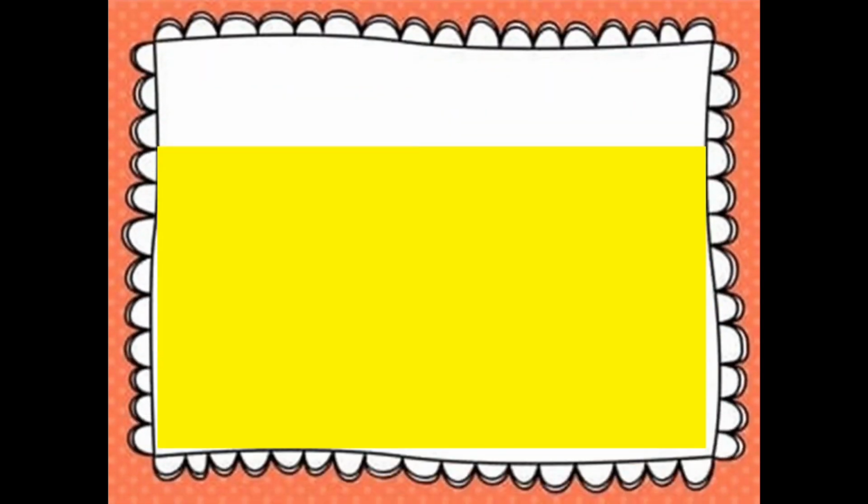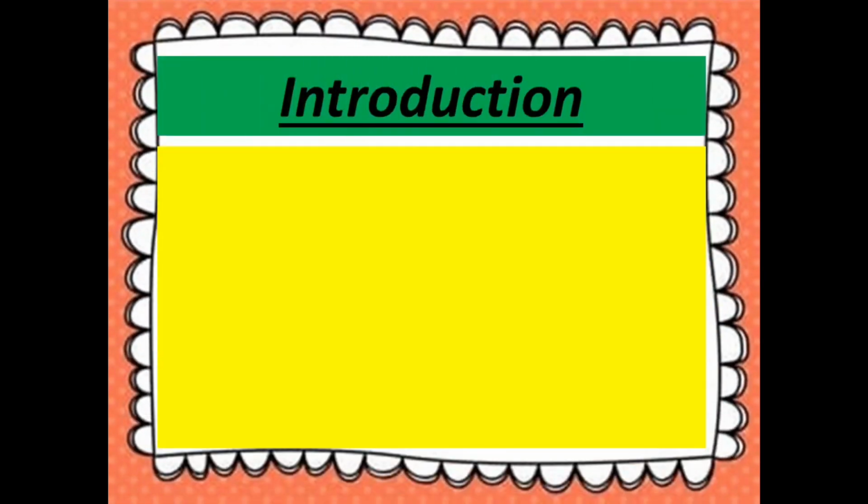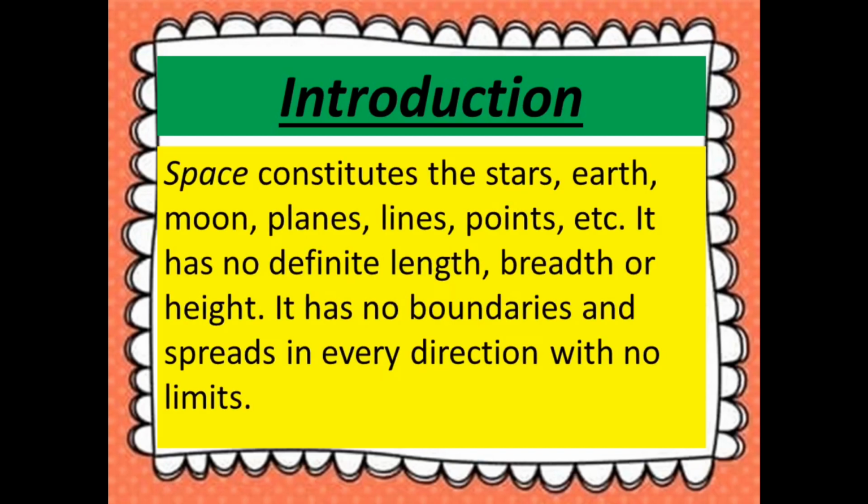Now let us start with a quick introduction. Now students, you know that geometry deals with plane surfaces, points, lines, curves and figures and their measurements. It is easily understood by drawing figures, and space constitutes the stars, earth, moon, planes, lines, points, etc. It has no definite length, breadth or height. It has no boundaries and spreads in every direction with no limits.